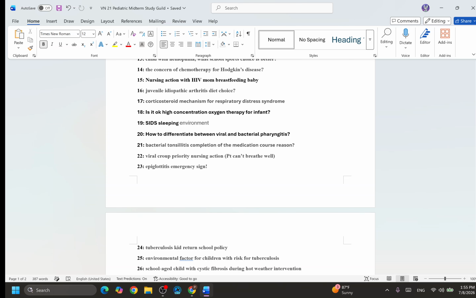22. The viral croup, priority nursing action. The patient cannot breathe very well right now. What do you need to do? Okay, remember this. The patient cannot breathe and they come into the emergency, or you find out it's an emergency. What should you do for the patient? They are not breathing very well. Can you do something? This is not checking the vital signs or doing assessment anymore. No, this is action. You need to do something, okay? Can you give some oxygen? Can you call a code blue team? Can you call an RT? Can you escalate to the doctor? Can you just get some equipment quickly, okay?